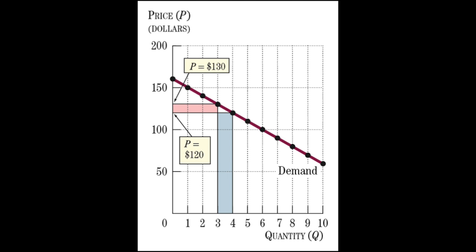If the positive effect, or the blue rectangle, is larger than the negative effect, or the red rectangle, then an increase in output results in a larger total revenue, and the marginal revenue is positive. If the positive effect, or the blue rectangle, is smaller than the negative effect, or the red rectangle, then an increase in output results in a smaller total revenue, and the marginal revenue is negative.